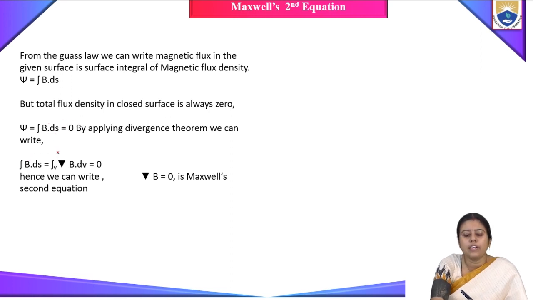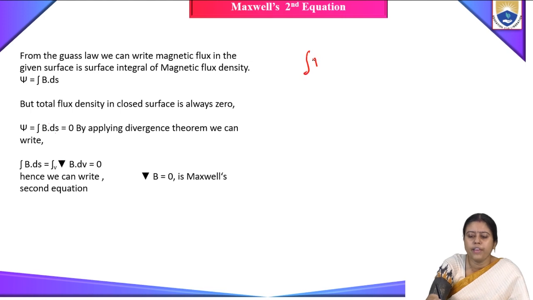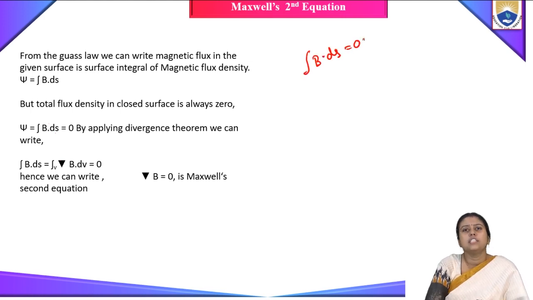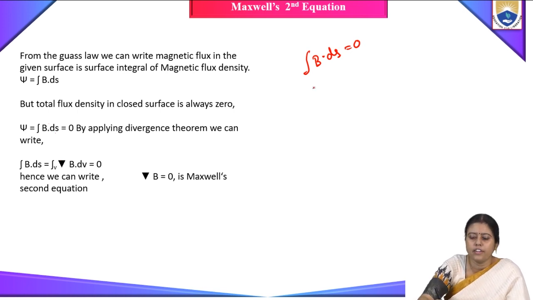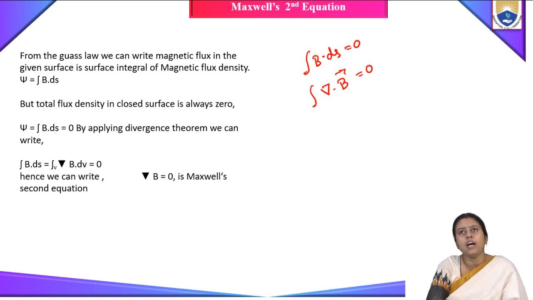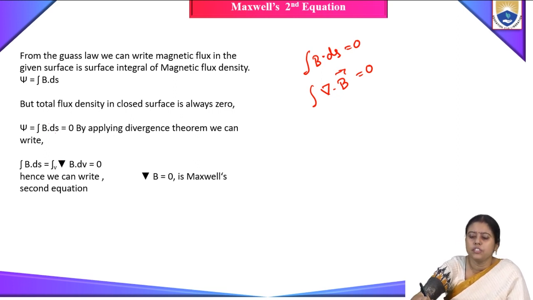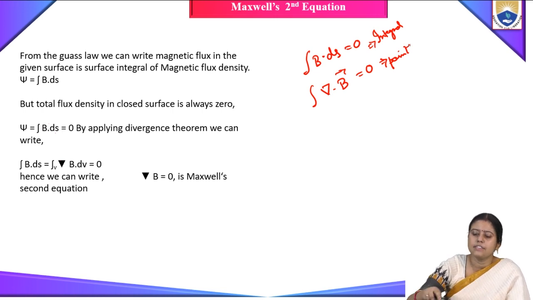If we again use the divergence theorem, we can write the integral of grad dot B dv is equal to 0. So we can write two equations: the integral of B dot dS is equal to 0, which is the integral form of Maxwell's second equation, and grad dot B is equal to 0, which is the point form. So Maxwell's second equation has two parts: B dot dS equals 0 and grad dot B equals 0. This is the integral form and this is the point form.